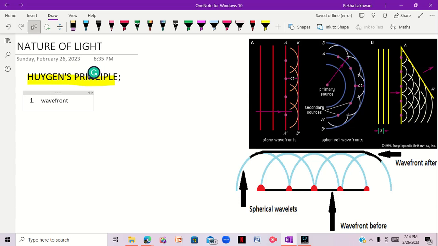Now, what is wave front? Wavefront is basically a locus. Let me write it over here.